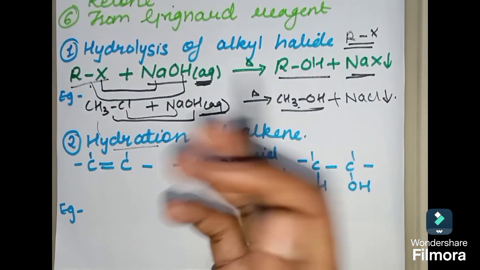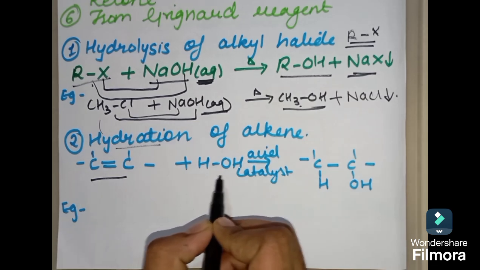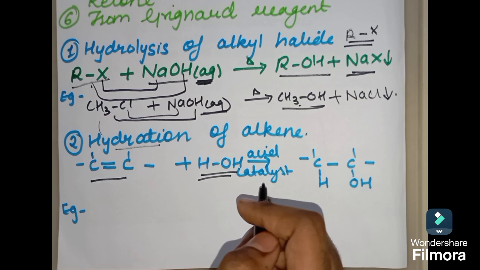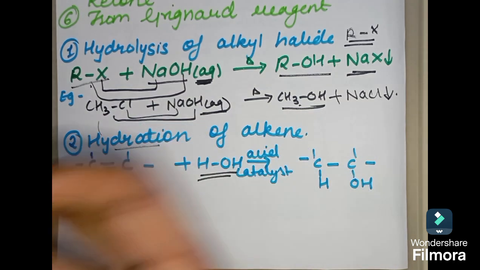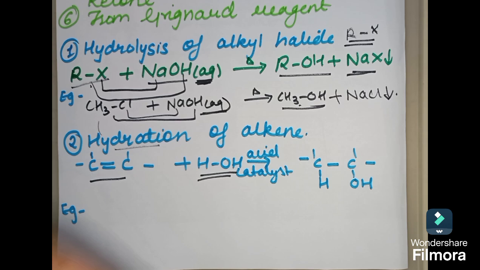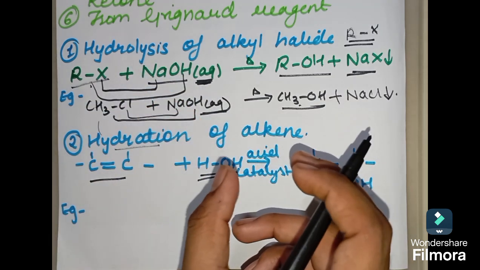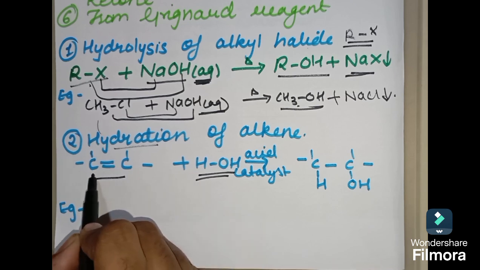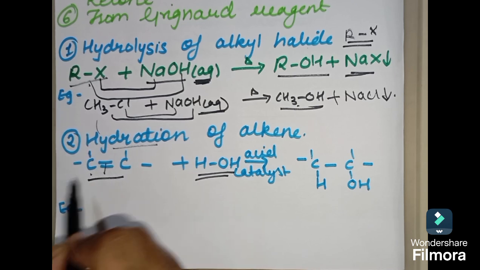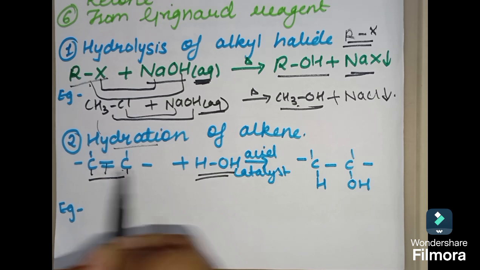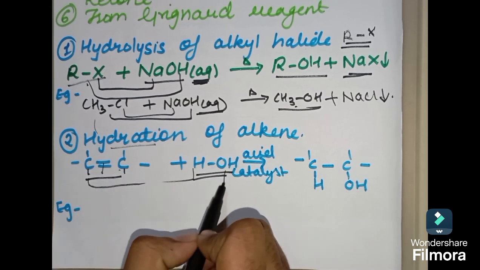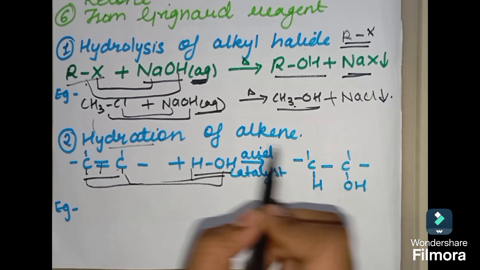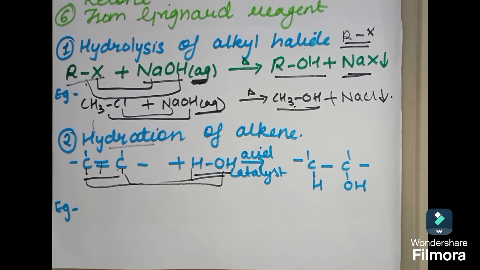So now what we are going to do is take one alkene and then add water to it. But remember, there should be the presence of an acid catalyst. This acid catalyst may be HCl or any acid like H2SO4. In the presence of that acid catalyst, we are going to add water to the alkene. So one H will get attached to this carbon. Here the double bond will get broken and half will come over here, half. This H will get attached to one carbon and OH will get attached to another carbon. So we'll get an alcohol, and this reaction is based on Saytzeff rule.